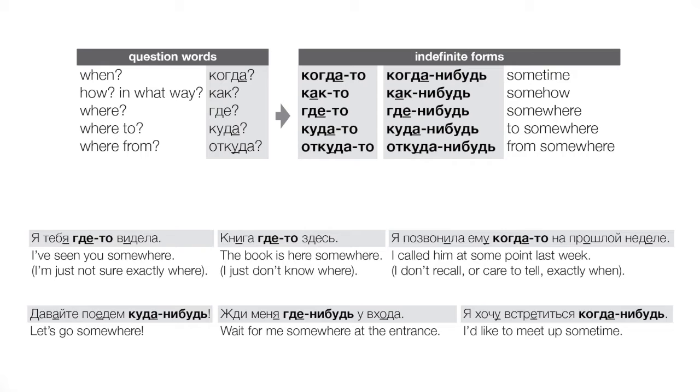So include the hyphen. And we get forms, for example, from the question word когда, when, we get когда-то and когда-нибудь. And we see that those would normally translate, in terms of just the most basic translation, as sometime, somehow, somewhere, etc. Right, so just to take one more example, где means where. It's a question word. Где-то and где-нибудь, those are our two options for expressing somewhere, an indefinite expression in Russian.